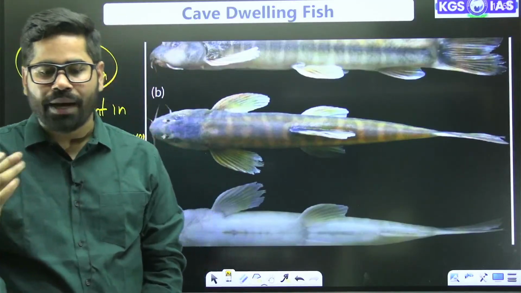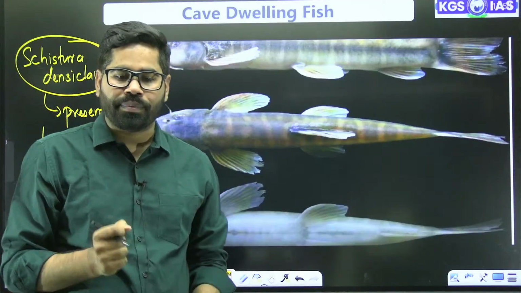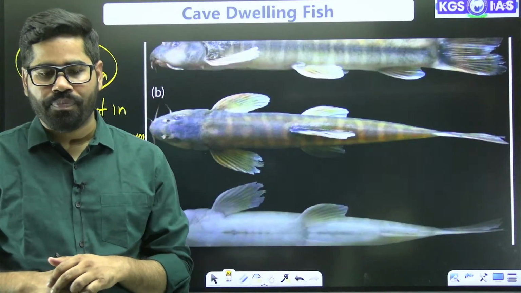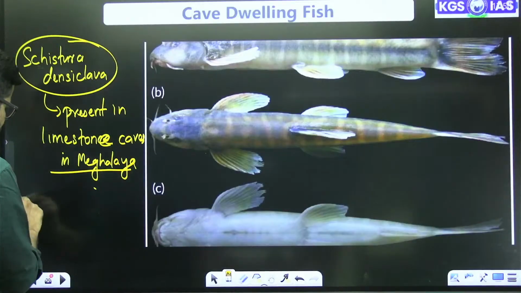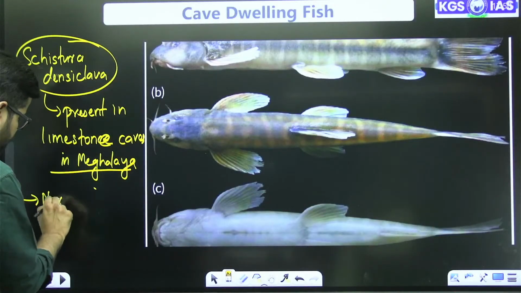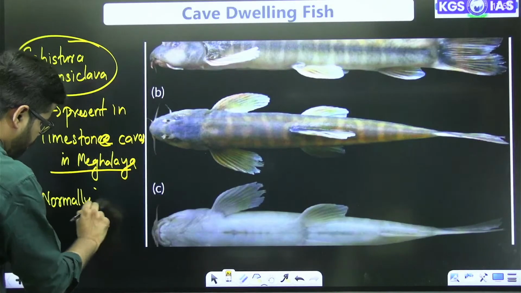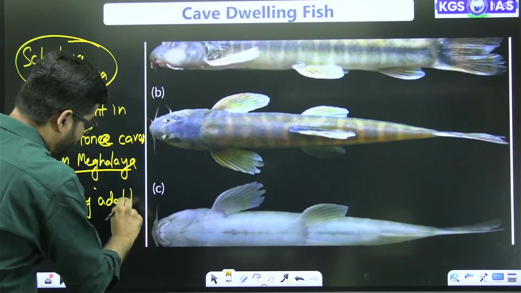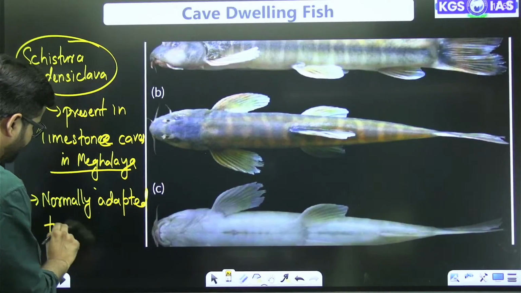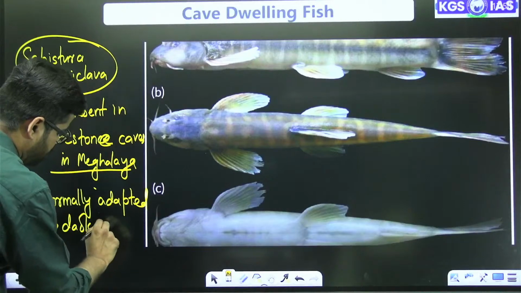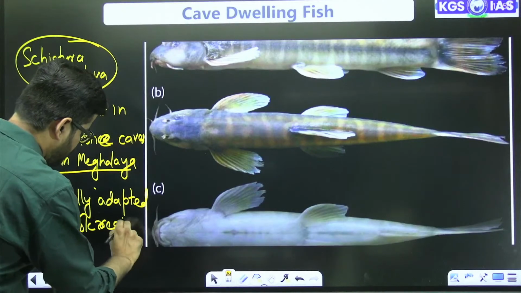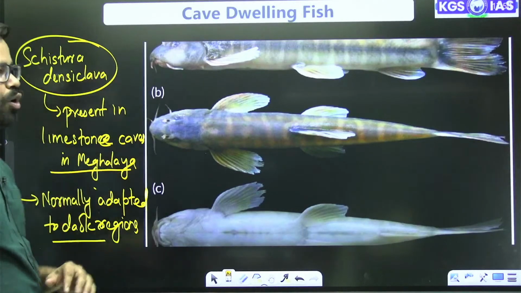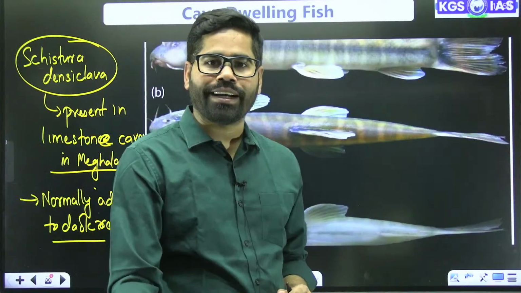Normally it is adapted to dark regions. So that is one specialty about this fish, Shistura densiclava.